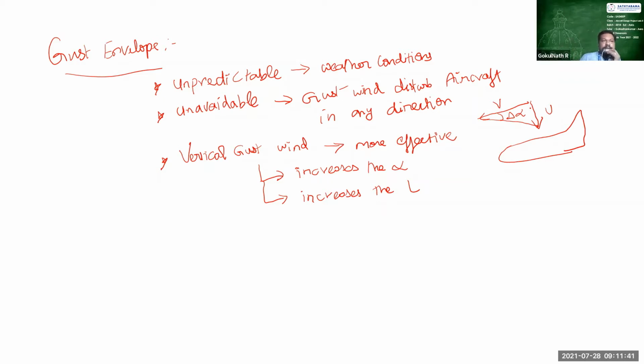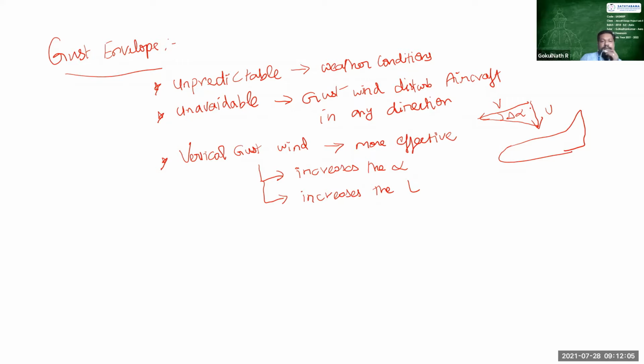And the limit negative load factor during this gust envelope is that you should maintain it with a minus sign. So you will be having minus 1.5 as the margin, so it doesn't go beyond minus 1.5. If it goes beyond, then structural damage will occur, right? So that is the main thing.